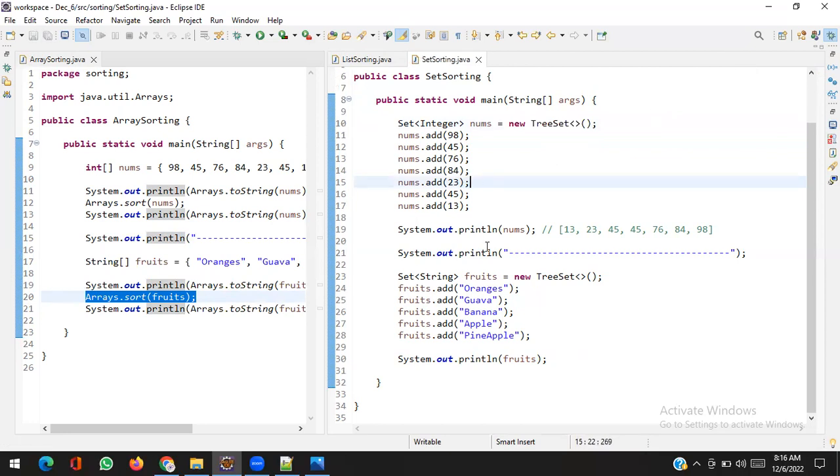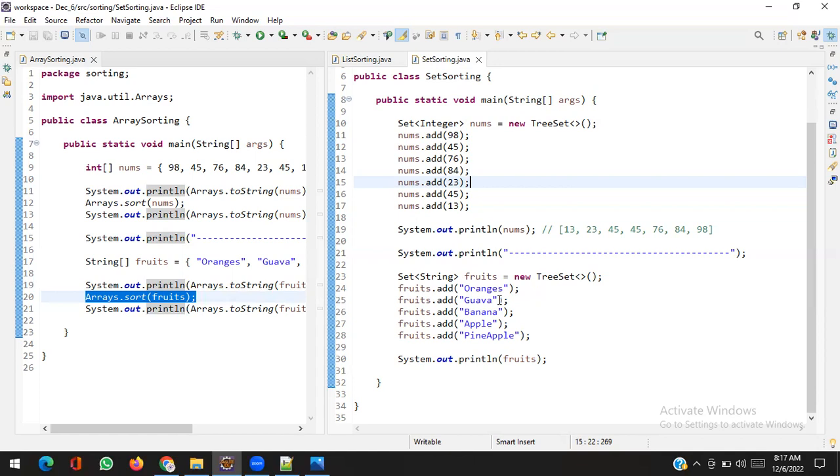We are only sorting numbers and strings, which follow natural ordering. We know that 1 is smaller than 2 and 2 is smaller than 3, and that A comes before B, B before C, and C before D. We know the ordering, so it's very easy to sort these things.